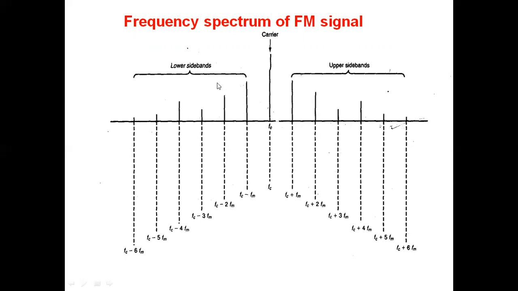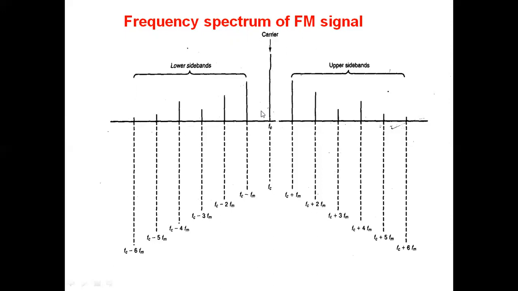How do we calculate these significant sideband pairs? We know the carrier amplitude. Take at least 10% of the carrier amplitude, and those sidebands are taken into account. So we have n number of sidebands here, and we consider the sidebands whose amplitudes are at least 10% of the carrier amplitude.